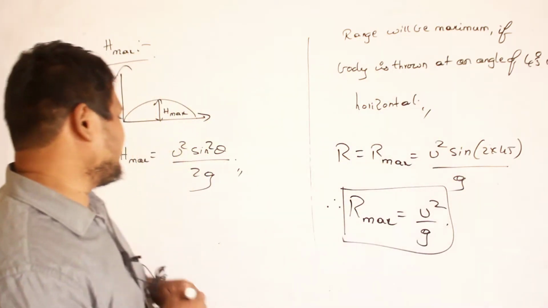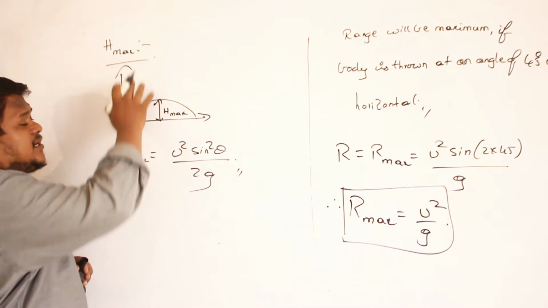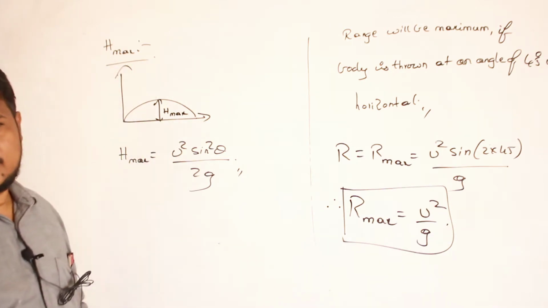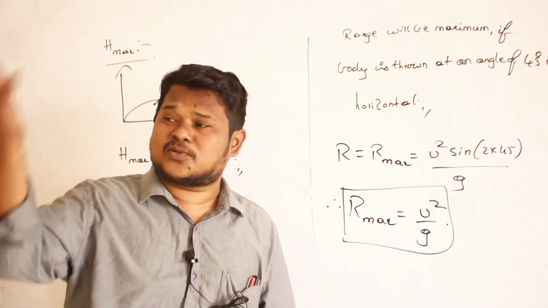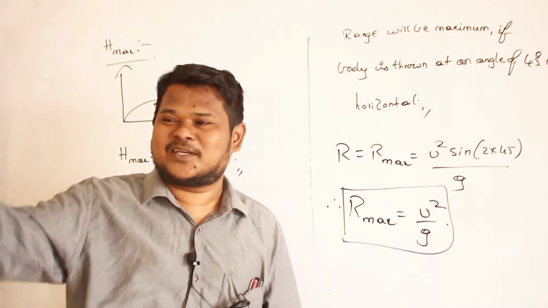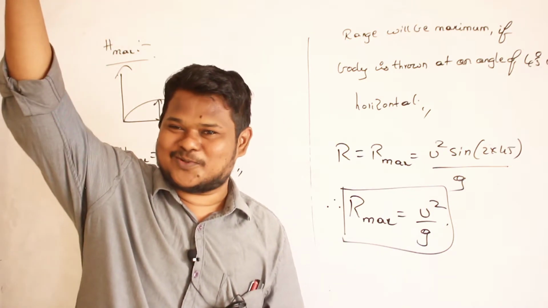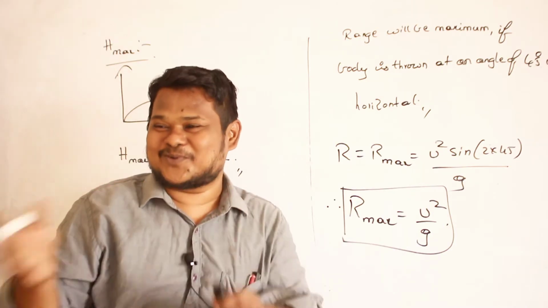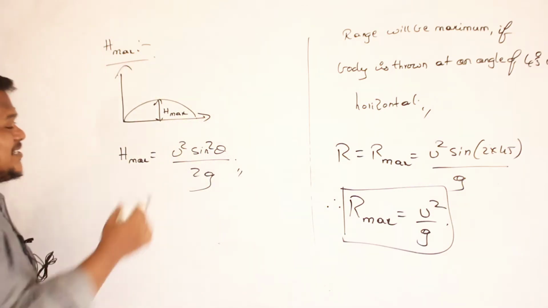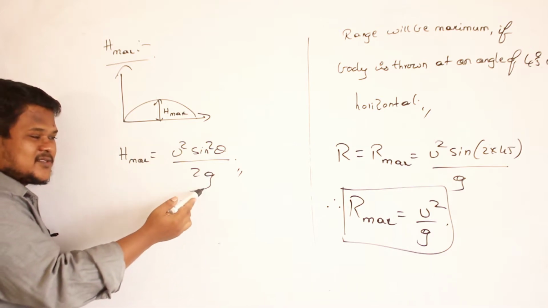Yes, Sima. See, we are calculating H max for the same initial velocity. This should not change. If you change the initial velocity, you can throw up to whatever height you want. If you throw at a suitable velocity, you can throw the stone up to the moon also. Are you able to understand? So the initial velocity I should not change. The planet also I should not change.